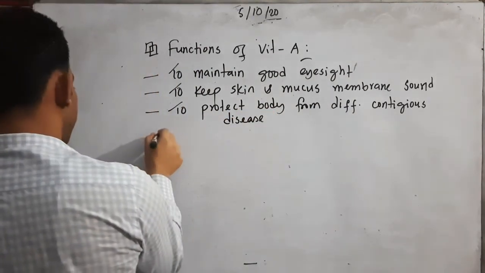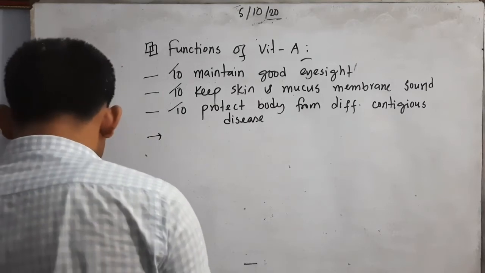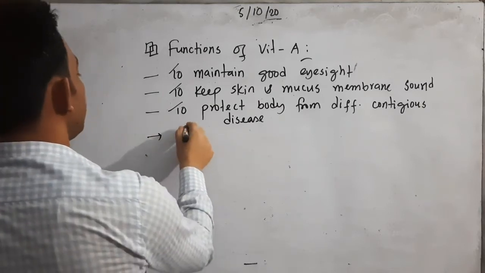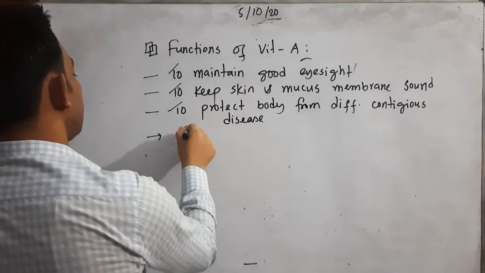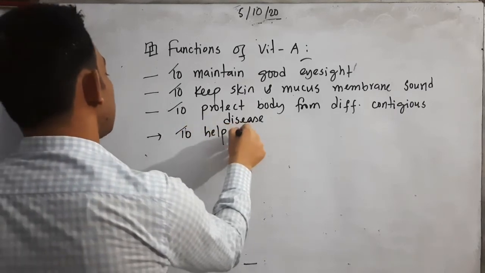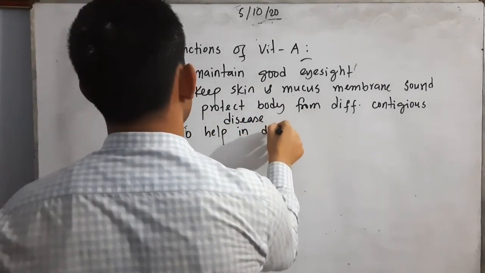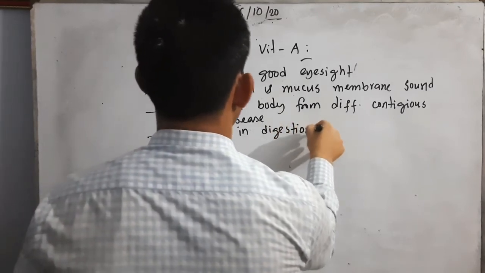Then we can write next, to help in digestion of food.